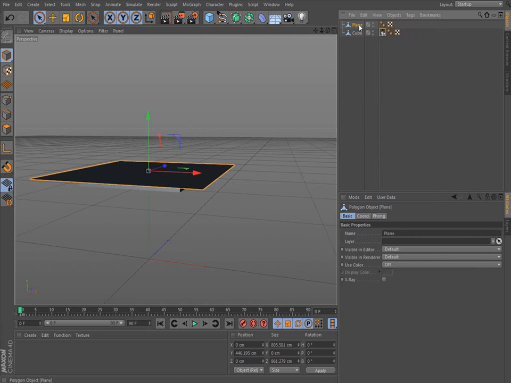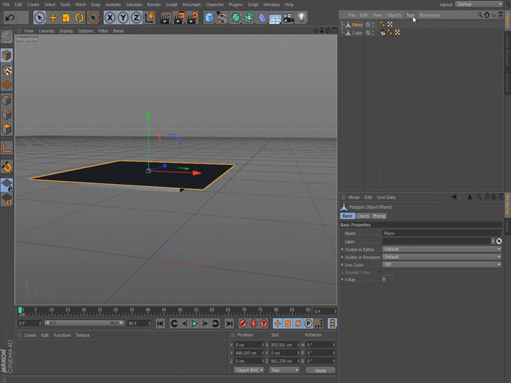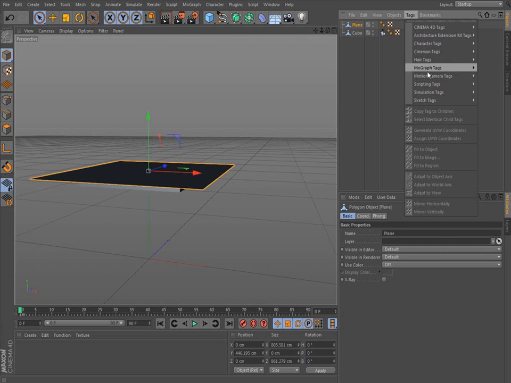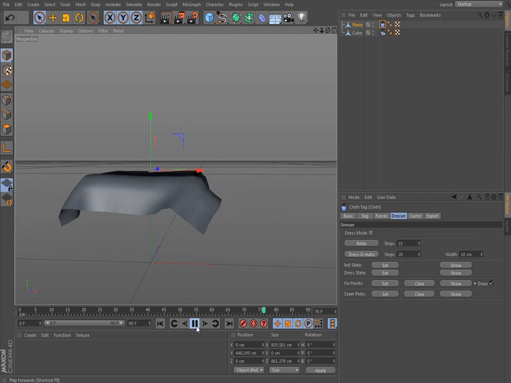And now I'm going to choose plane, but when you click on plane, this is still selected, so it's better you click somewhere else until it unselects, and then click on plane, and then from there we go tags, simulation tag, and we're going to tell it that that plane is a cloth, so we're going to put cloth tag. Alright, so nothing's happened until you go down to this animation area right here and you push play, and there's your cloth.